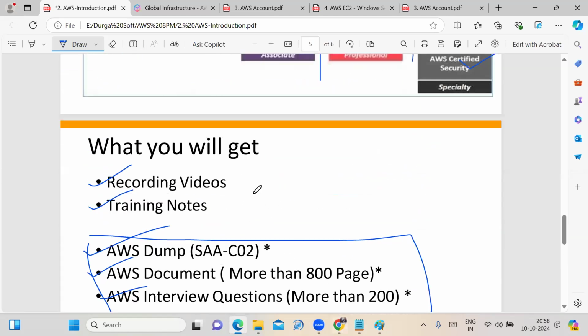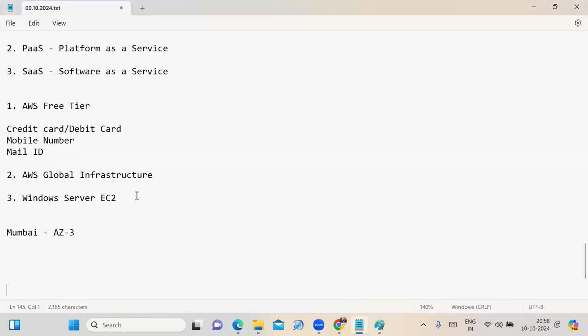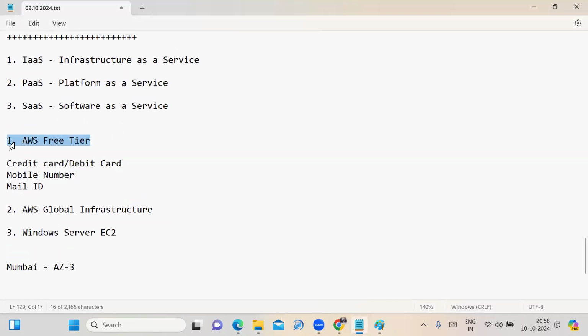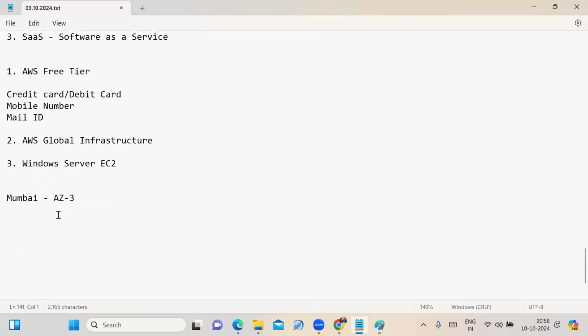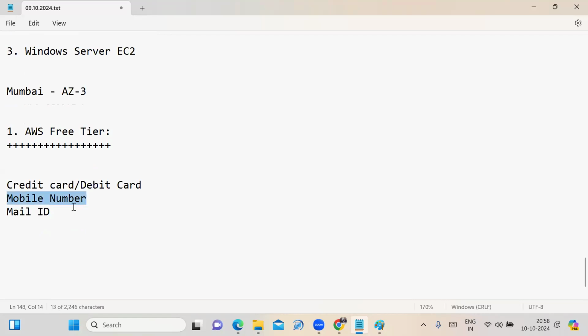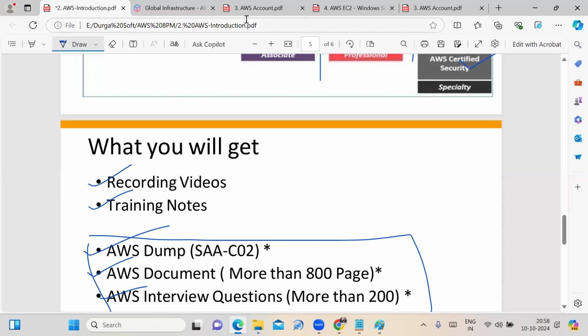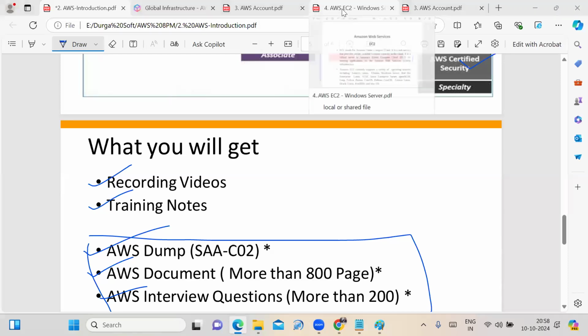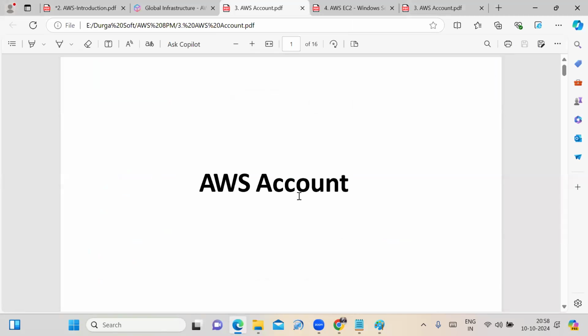Fine, thanks. Now, I want to explore how to create your AWS free tier account. To create it, as I already told you, these are required: a credit card or debit card, a mobile number, and your mail ID. I already have an AWS free tier account, so I am not explaining through hands-on. I will explain with screenshots how to create your AWS free tier account, friends.